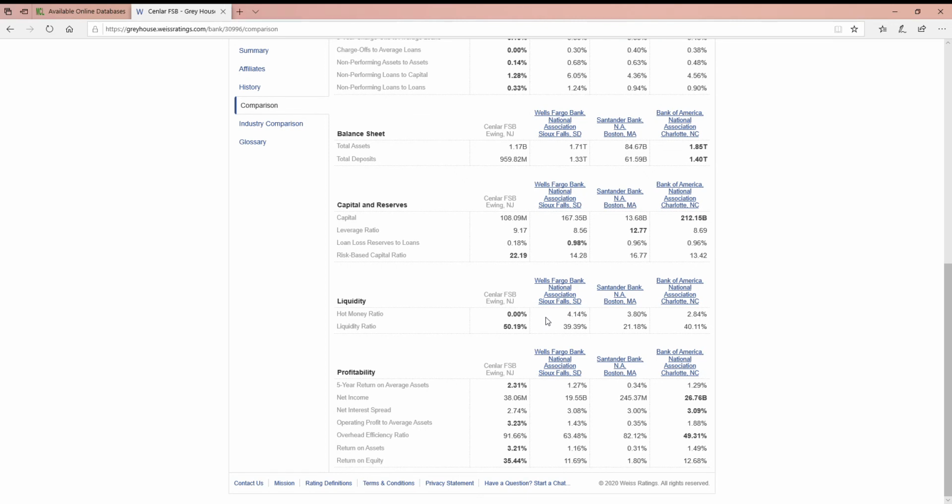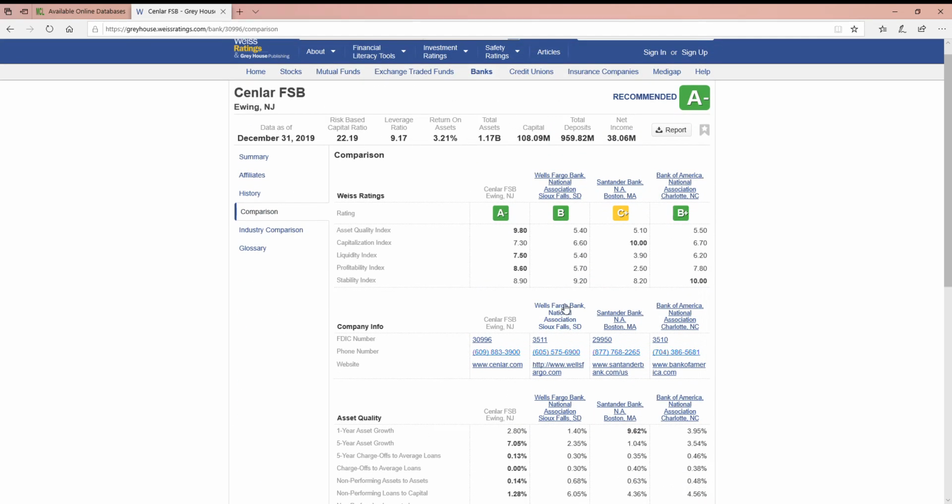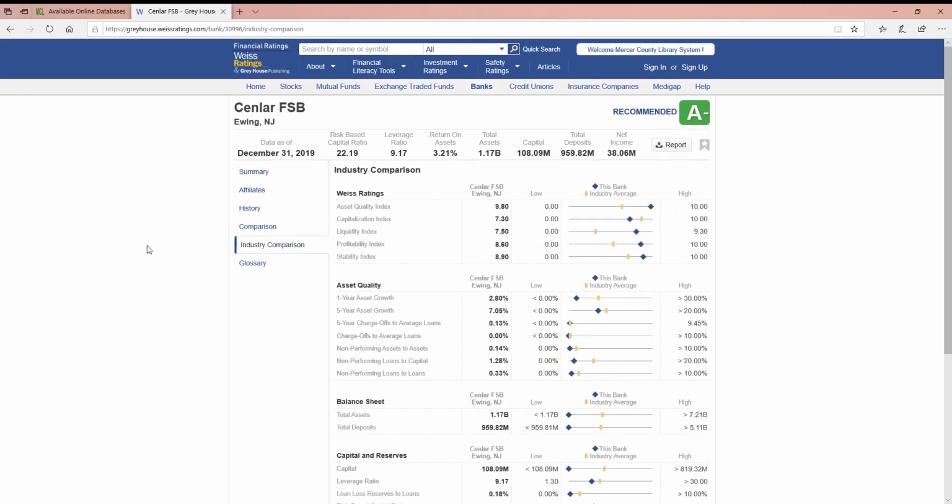So all those things we saw on the summary page, they're going to be laid out for you now in a comparison between 3 other banks. The next type of comparison is the industry.